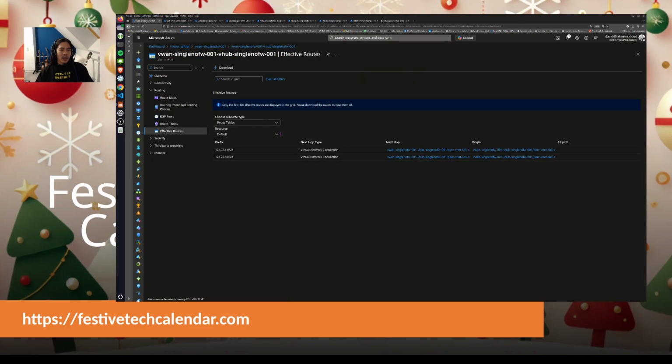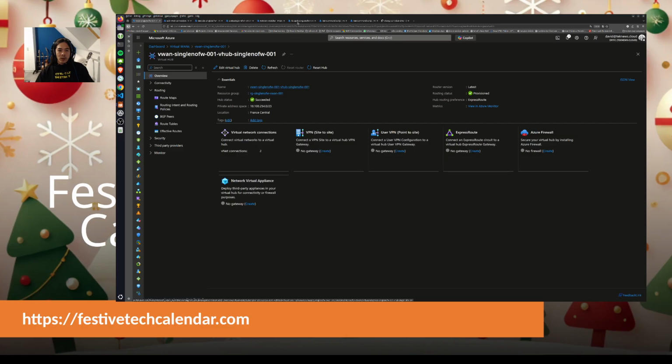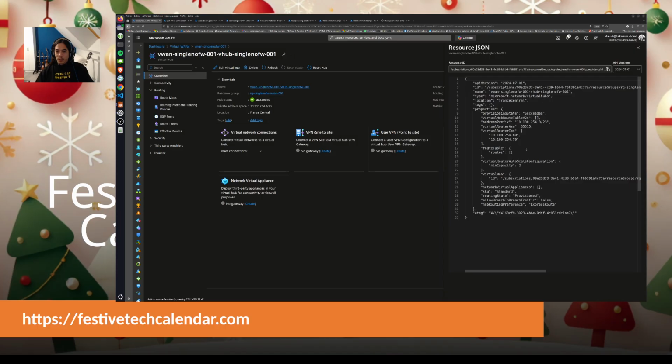If I go back to my virtual WAN, not the routes that were propagated but the default configuration, I should see that it does have an IP range which corresponds to what we've seen. So yep, here private IP address space. If I go into the detail, I will see that I consume 2 IPs in this range, which are the virtual router IPs.